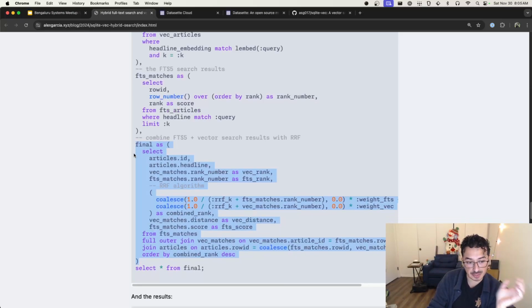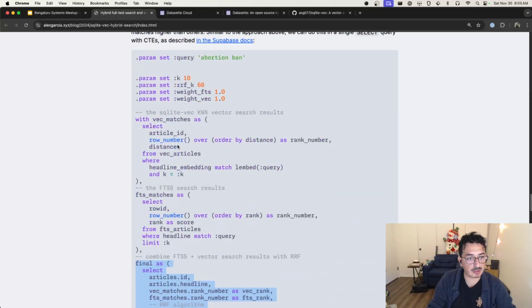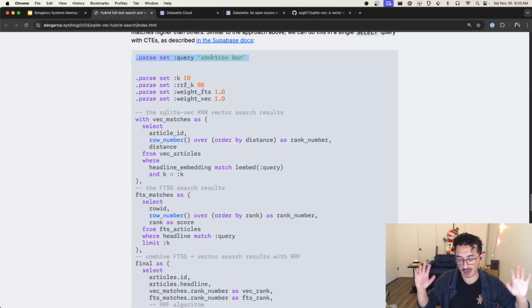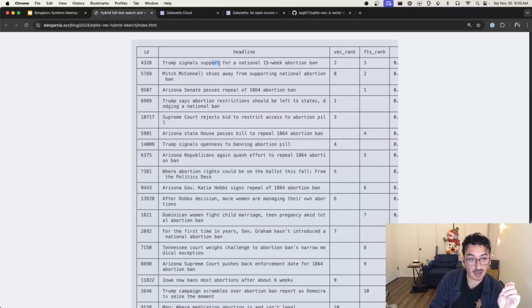In this case, I believe the search term is abortion ban. So again, this is searching a corpus of news headlines. Our query is abortion ban, and we can see that the results interleave the vector results and full text results together using reciprocal rank fusion, which is one of the many different algorithms you could use to combine vector search and full text search results.